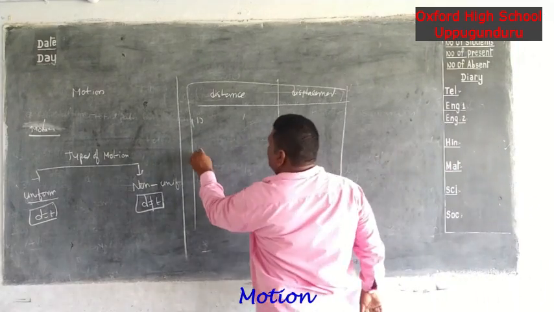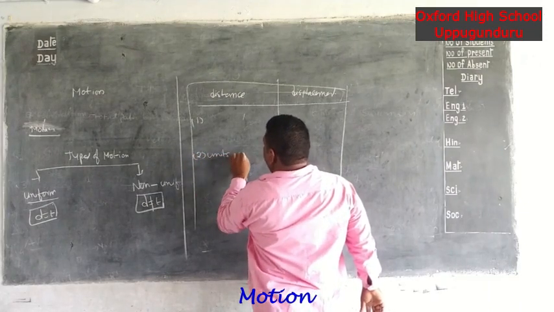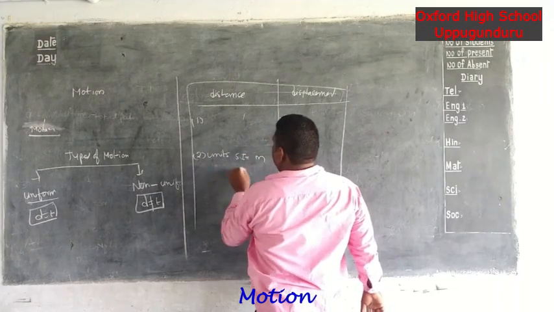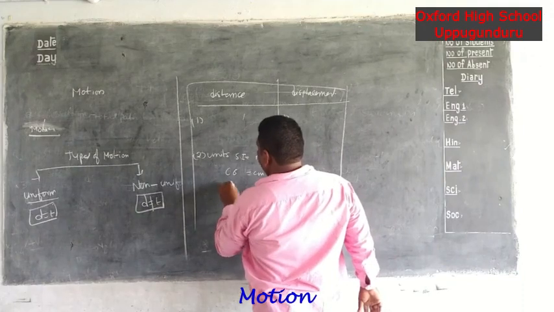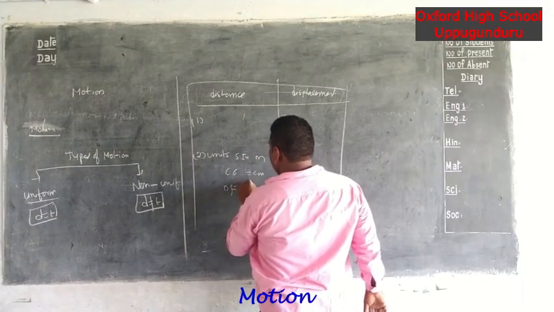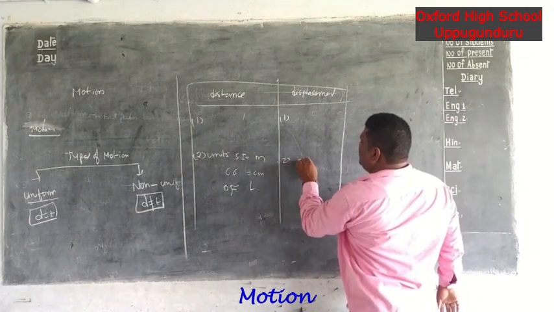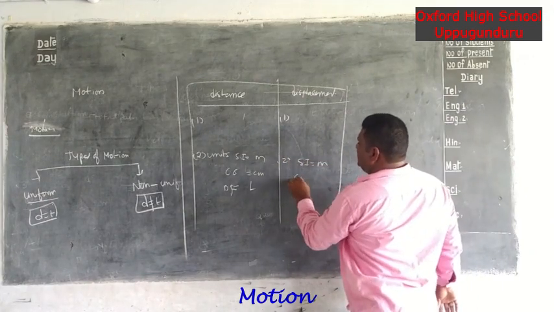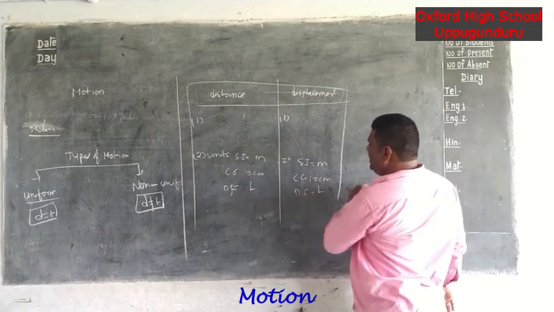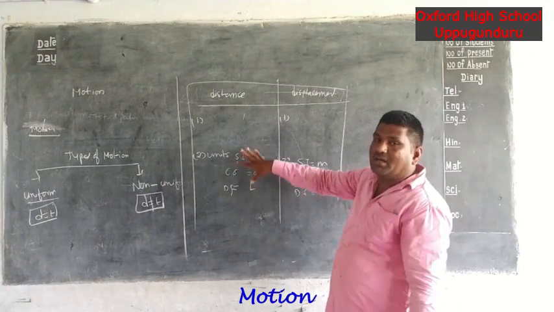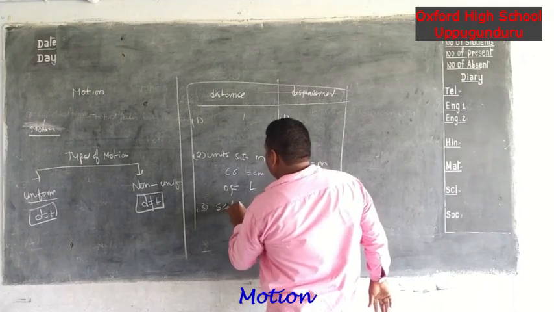Here write the second point, the units. SI unit is meter, CGS unit is centimeter, dimension formula L. Here also write the same units: SI unit meter, CGS unit centimeter, dimension formula L. Third, which quantity is it? Distance is a scalar quantity.